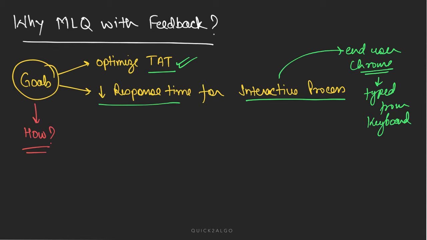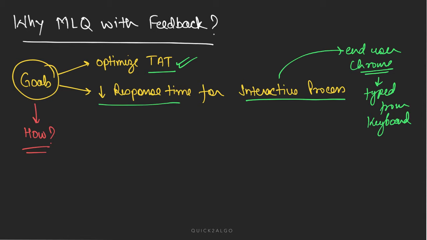Keep in mind, not all processes are treated alike. For every process it wants to optimize turnaround time, but particularly for the interactive process, with respect to the end user, it wants to decrease its response time. Now, how is this algorithm going to achieve this?